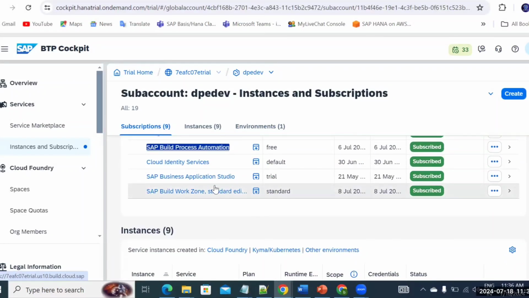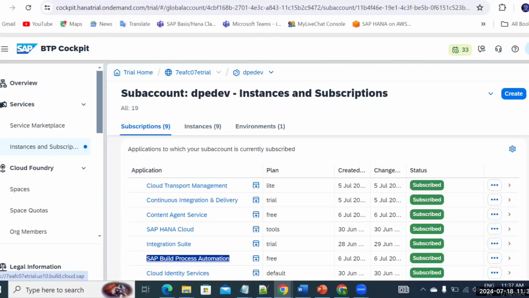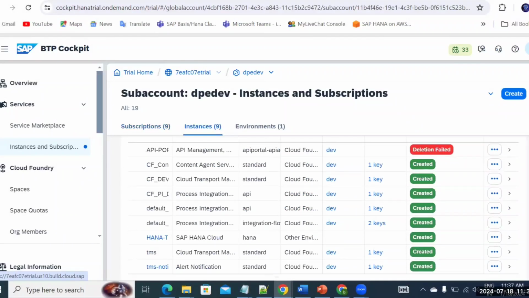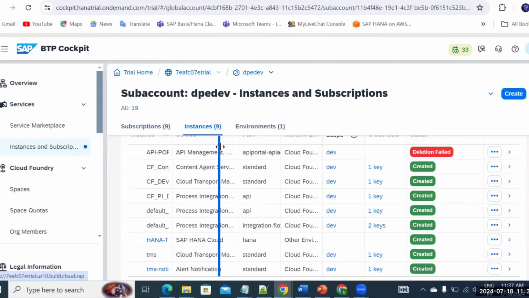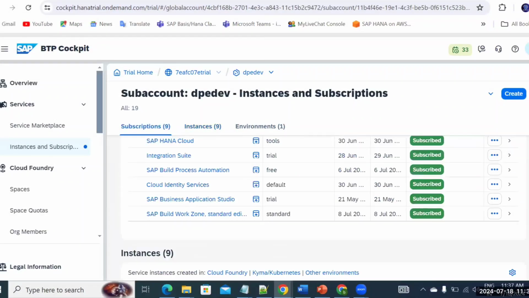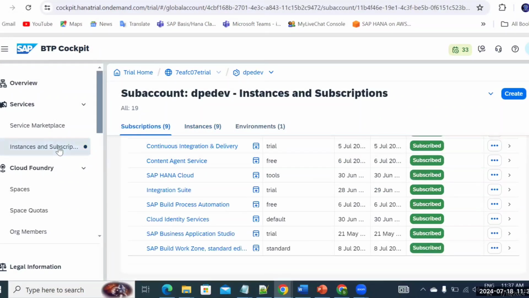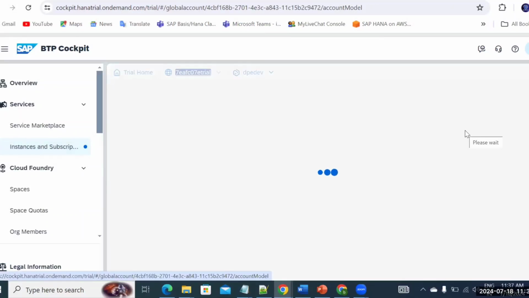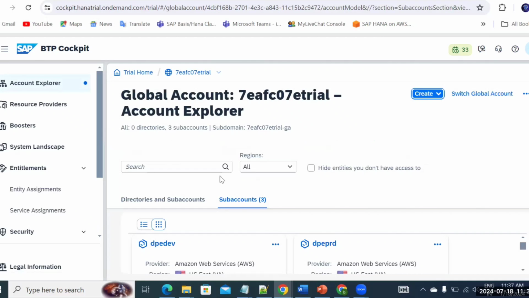And on top of that, you'll get to know a little bit about SAP Build Business Application Studio. And also I'll tell you how to activate your notification management. We have other entitlements. Of course, you can see there are some services which you use as an instance, like process integration, your cloud transport, and also your alert notification. All these instances and subscriptions that you see in your global account, we are going to cover most of them, except the things which are not applicable.